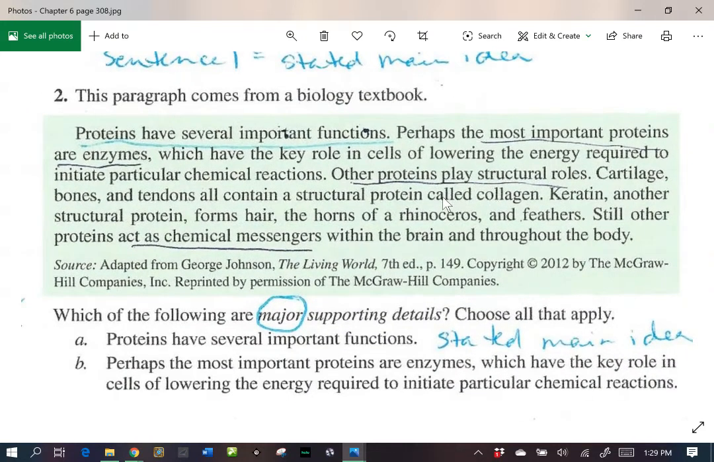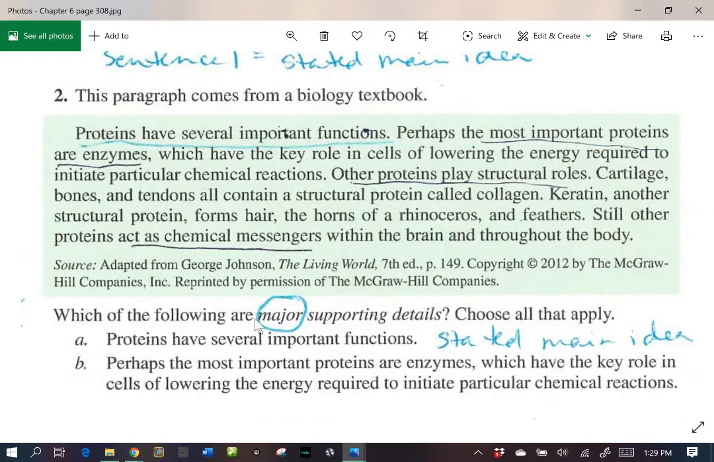Paragraph number 2 comes from a biology textbook and it reads, proteins have several important functions. Perhaps the most important proteins are enzymes, which have the key role in cells of lowering the energy required to initiate particular chemical reactions. Other proteins play structural roles. Cartilage, bones, and tendons all contain a structural protein called collagen. Keratin, another structural protein, forms hair, the horns of a rhinoceros, and feathers.